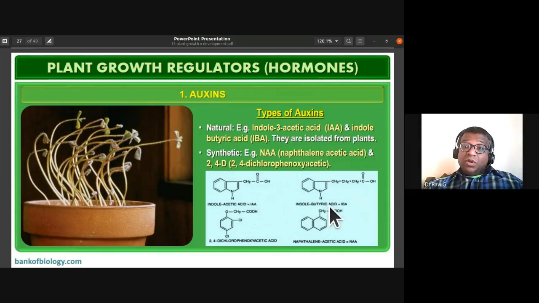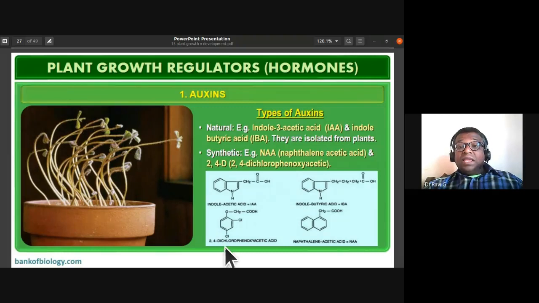In indole butyric acid, how many carbon atoms are there? Four carbon atoms are there, attached to this part. So butyric acid, whereas here only two carbon atoms are there. So it's indole acetic acid, indole butyric acid, where they have totally four carbon atoms and a COOH group.